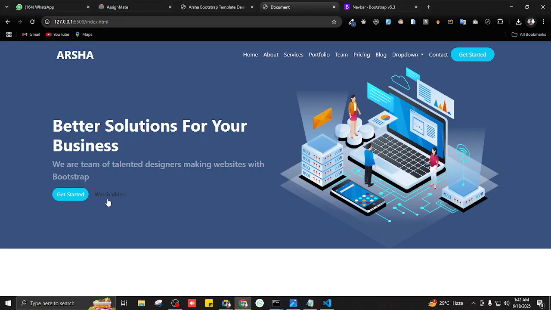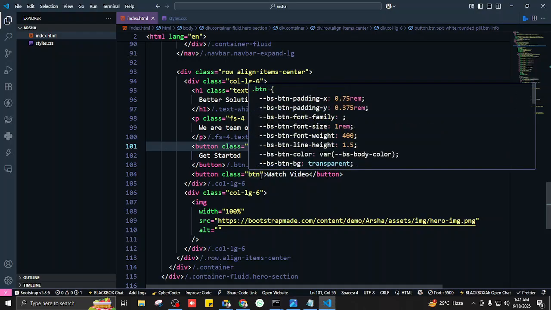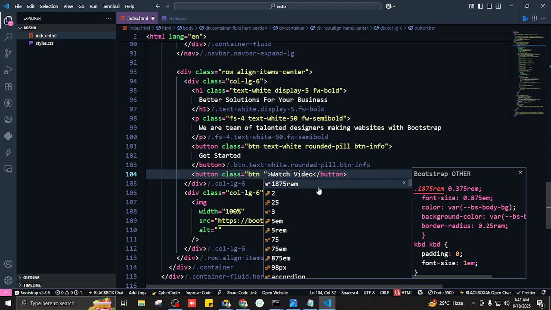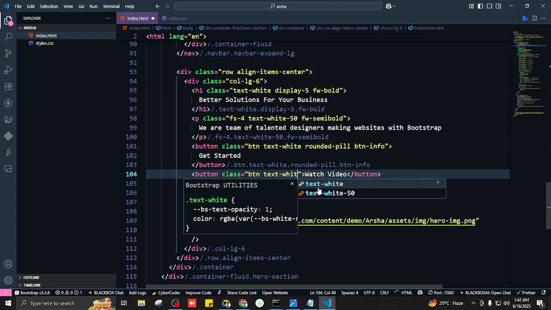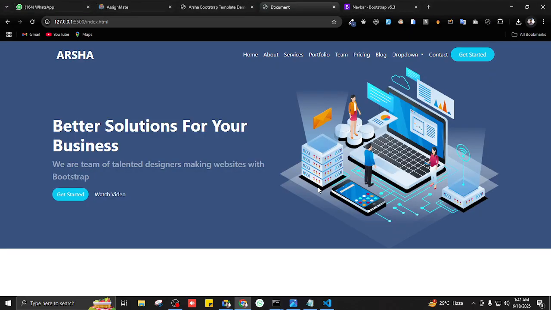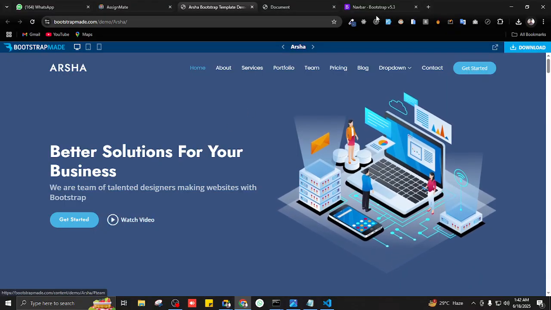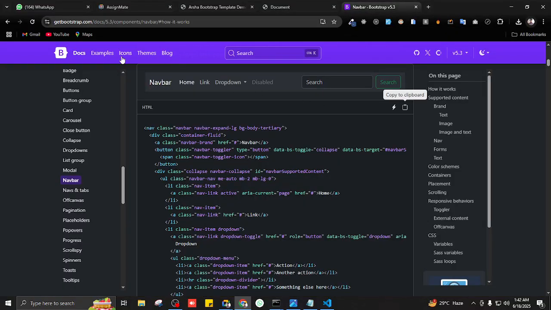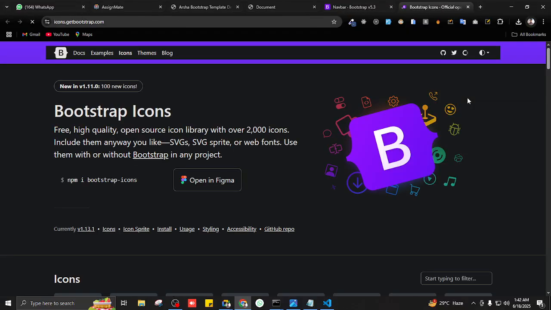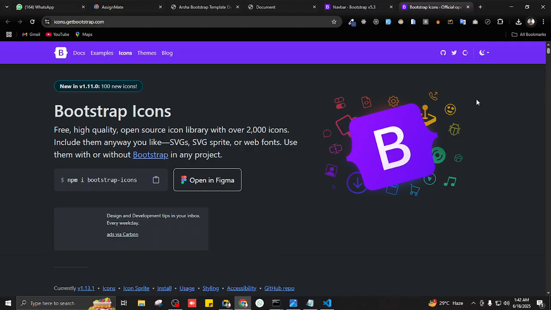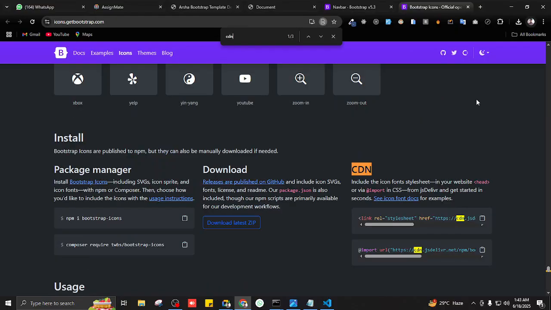Great. Now I want to have this one take up white color. So inside the second one, I'll just write what? Text white. Very good. Perfect. Now I want to have this icon, and where do we get our icons from? Bootstrap icons. So I'm going to go inside Bootstrap in the icons tab. So the first thing I need to do is CDN. Very good. I'm not going to scroll down. I'll just press Control F and write CDN. It's going to take me there.